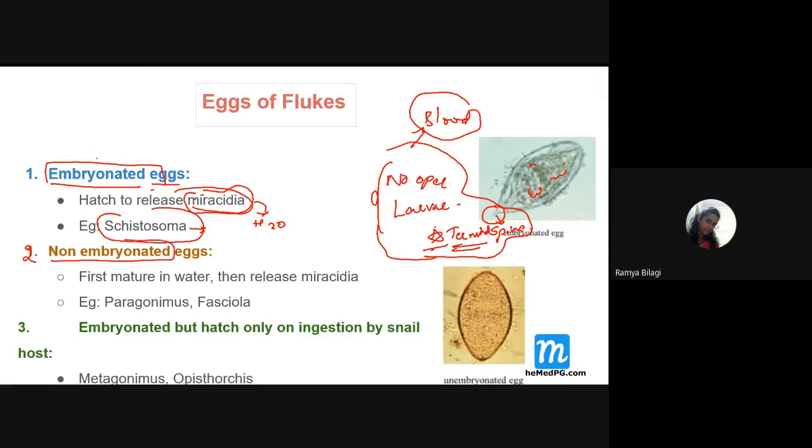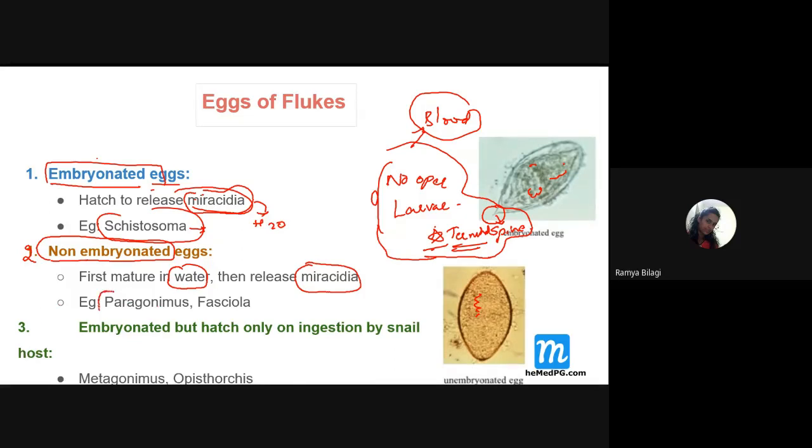The second type of eggs are called non-embryonated eggs. So what are these non-embryonated eggs? Look at the second picture over here. Can you see any differentiation? There is a rough area present. You can't differentiate anything, something is present inside. That means the cells are not well differentiated. So the larva is not exactly formed within this egg. So the egg will be released in the water. In the water, the egg will mature and then it will release its larva, which is called Miracidia. And the best example is what?